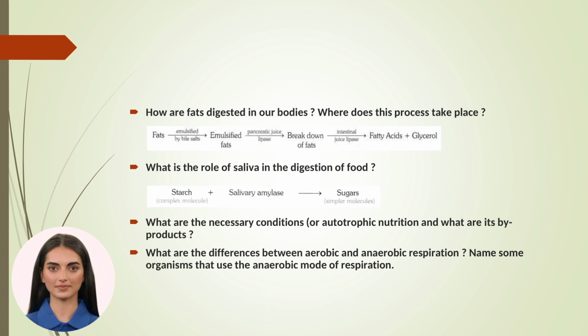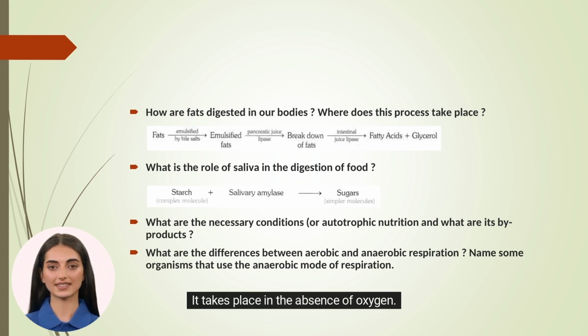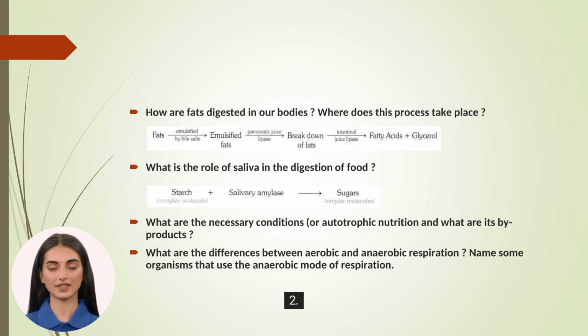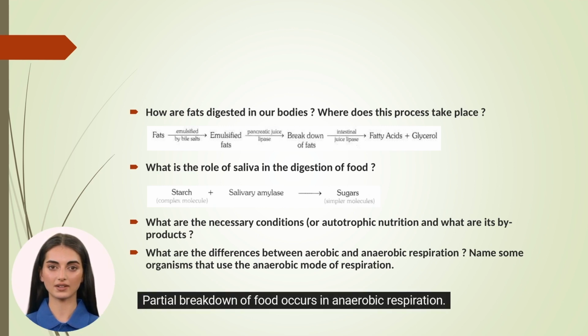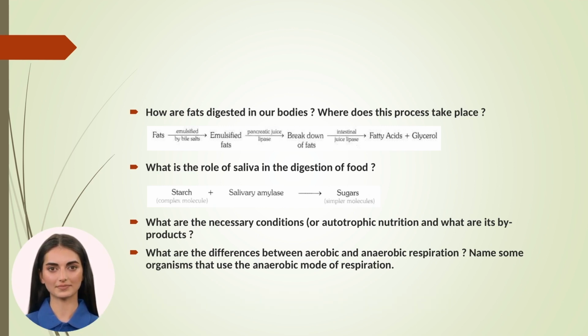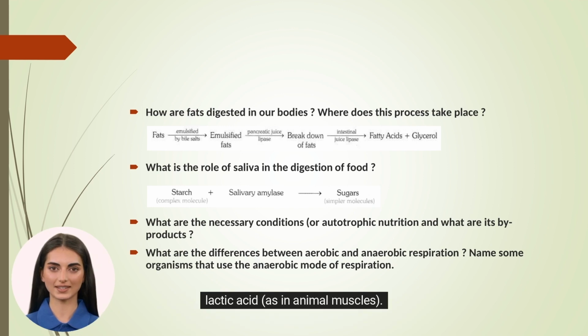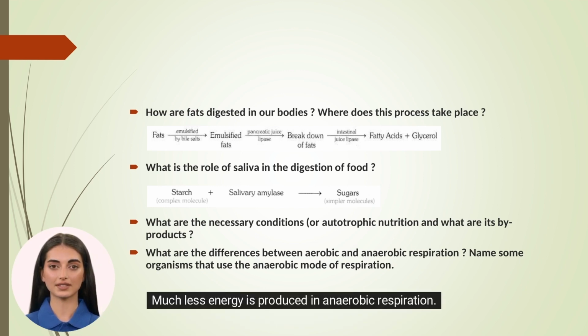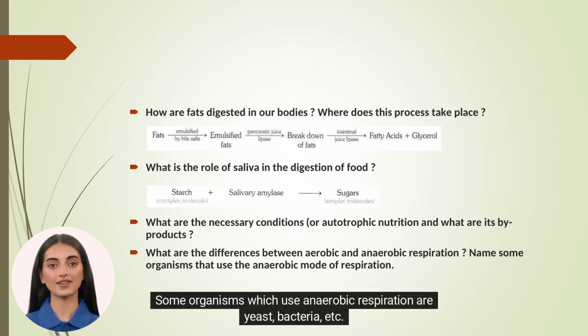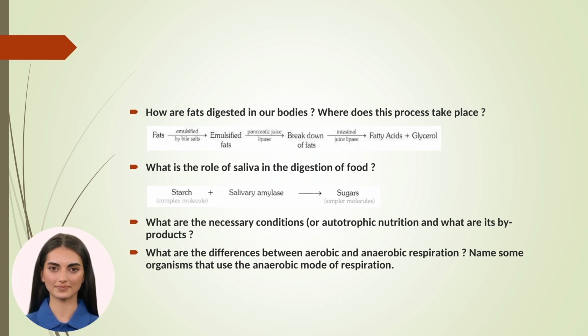Anaerobic respiration: 1. It takes place in the absence of oxygen. 2. Partial breakdown of food occurs in anaerobic respiration. 3. The end products in anaerobic respiration may be ethanol and carbon dioxide, as in yeast plants, or lactic acid, as in animal muscles. 4. Much less energy is produced in anaerobic respiration. Some organisms which use anaerobic respiration are yeast, bacteria, etc.